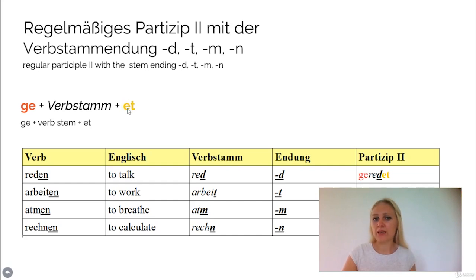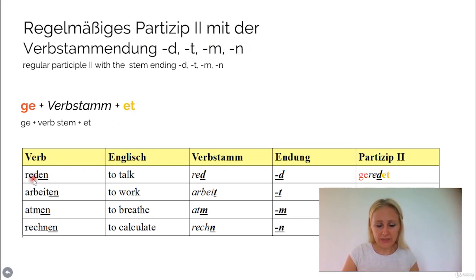There is a very similar rule for the regular verbs in the present tense. I hope you remember. If you say arbeiten, the stem also ends with a t, as you see here. Then you would say arbeitet. Right? You add an extra e there. You don't just put a t as it would usually be, but you have to add an extra e. So this is kind of the same rule. Whenever it ends with d, t, m, or n, you have to add an extra e here.